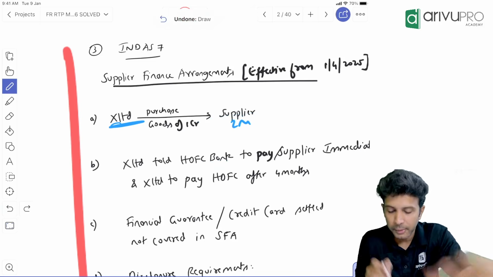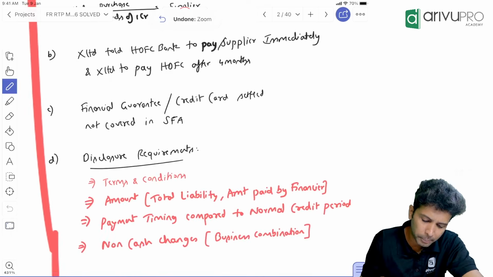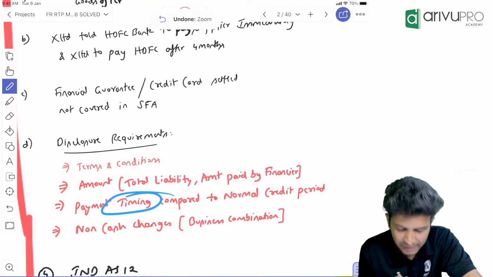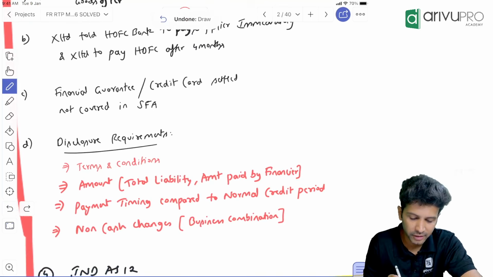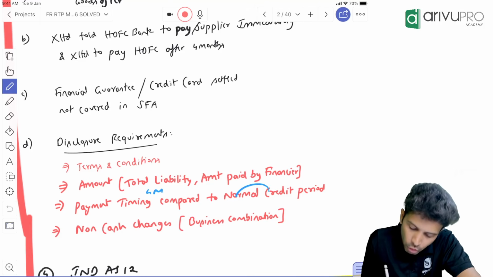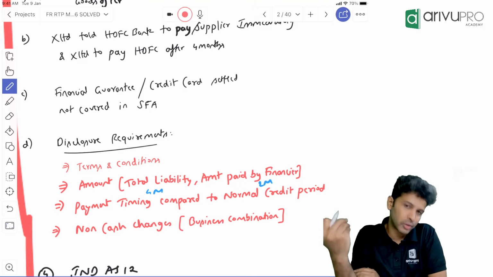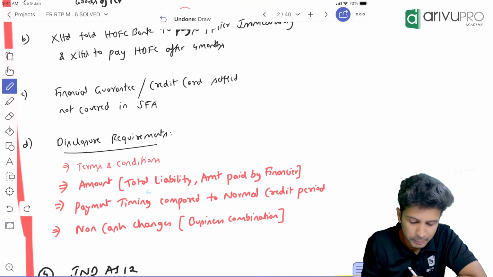But here X Limited is paying within 4 months. So that is what they are asking us to compare: the payment timing compared to the normal credit period. Here we are paying HDFC Bank only after 4 months, and the normal credit which the creditor gives is 2 months. So compare that and give both, for better assessment purposes.